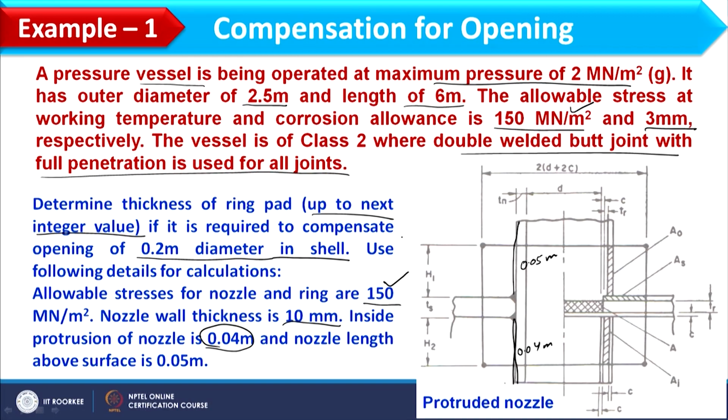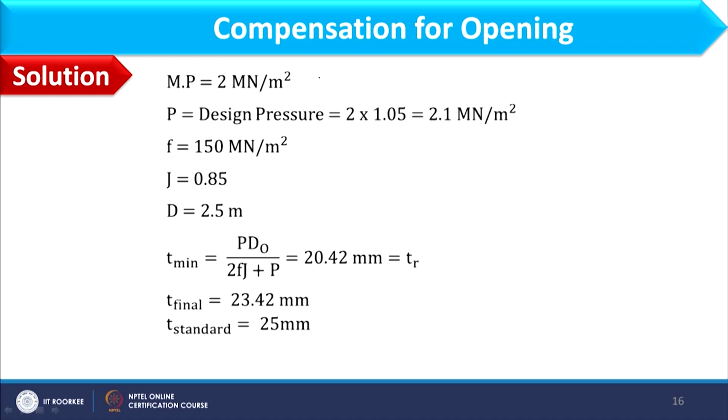So here we have to first examine whether compensation is required or not, and if required we will carry out the whole calculation. So let us start the solution of this example. Now in this problem, maximum working pressure is given as 2 meganewton per meter square. Design pressure we are considering 5% extra than this, so 2.1 meganewton per meter square is the design pressure. Allowable stress 150, joint efficiency factor 0.85 is given for double welded butt joint with full penetration.